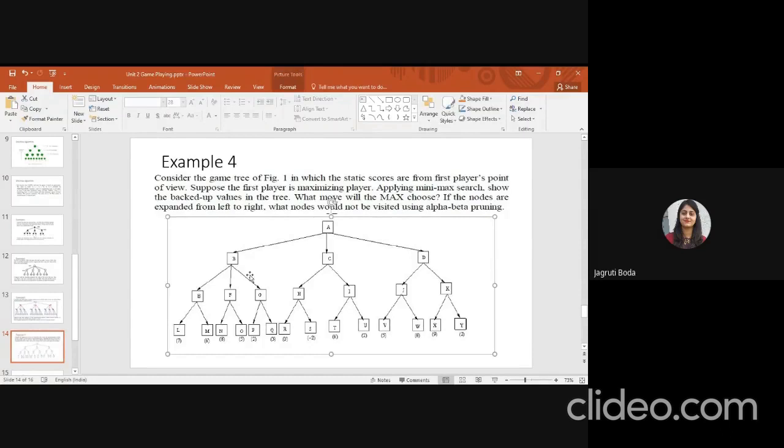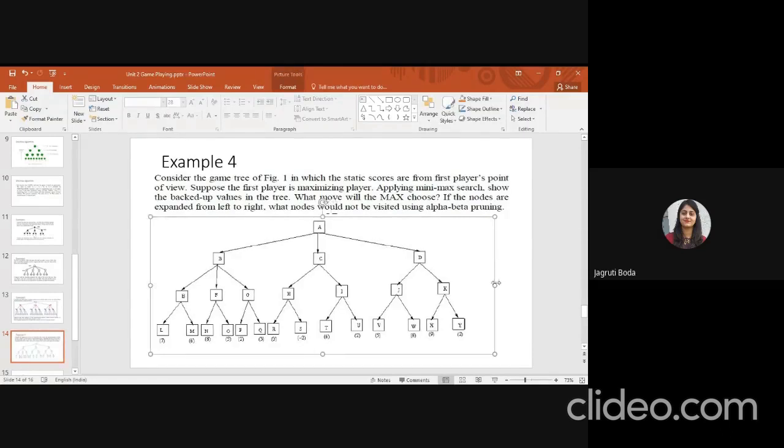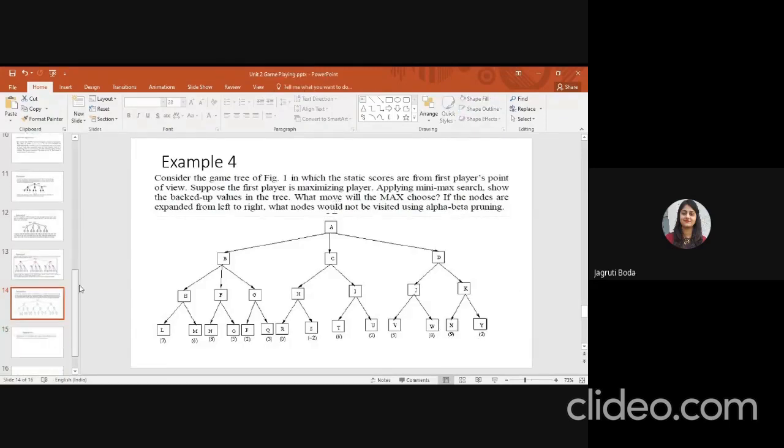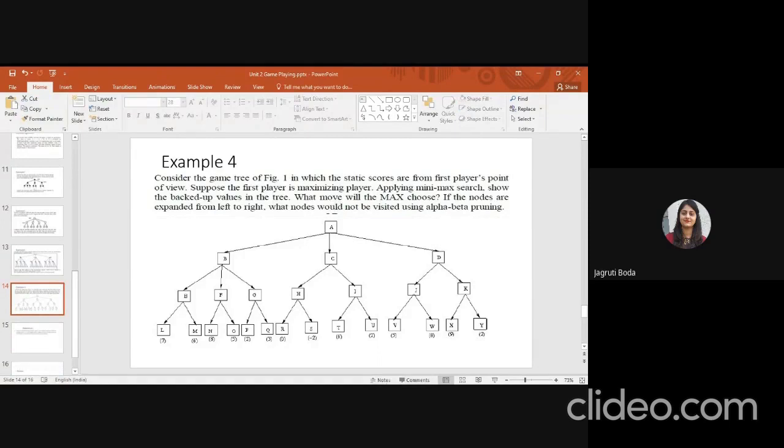You have been given the leaf node values, all visible: 7, 6, 8, 5, 2, 3, 0, -2, 6, 2, 5, 8, 9, and 2. So you have to find the value of your node A, that value is the maximum. Level 1 is your maximum, then level 2 is your minimum, then level 3 is your maximum.